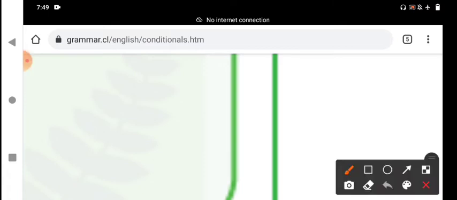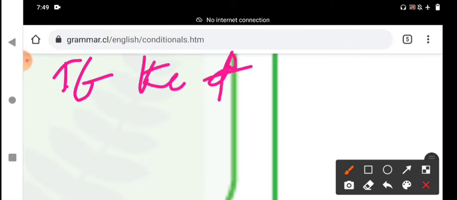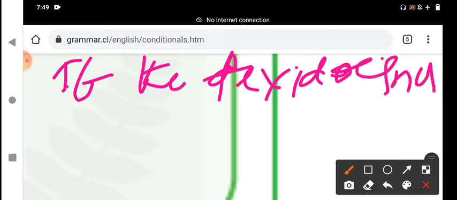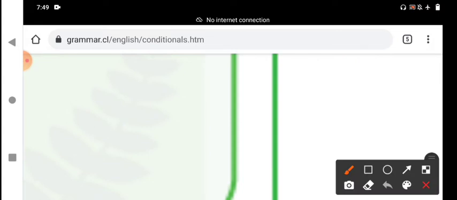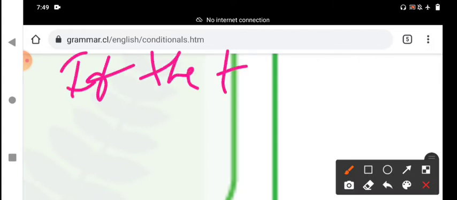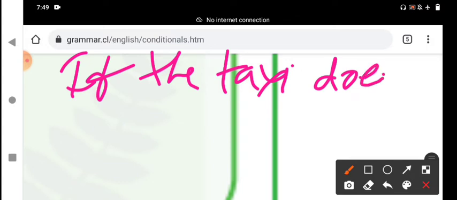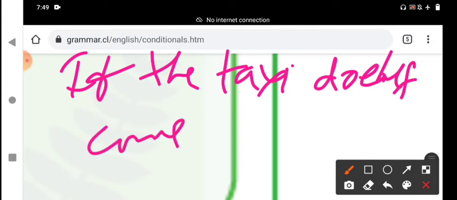For example, if the taxi doesn't come soon, if it does not arrive soon, then what is the result?